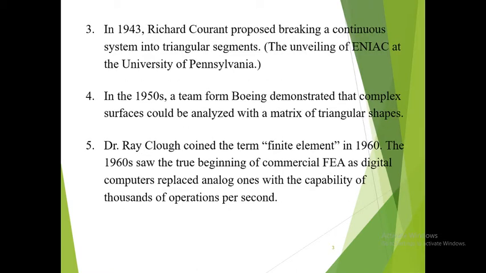So in 1943, Richard Courant proposed breaking a continuous system into triangular segments. Then came the unveiling of ENIAC at the University of Pennsylvania. In the 1950s, a team from Boeing demonstrated that a complex surface could be analyzed with a matrix of triangular shapes. And then Dr. Ray Clough coined the term finite element in 1960. The 1960s saw the true beginning of commercial FEA as digital computers replaced analog ones, with the capability of thousands of operations per second.